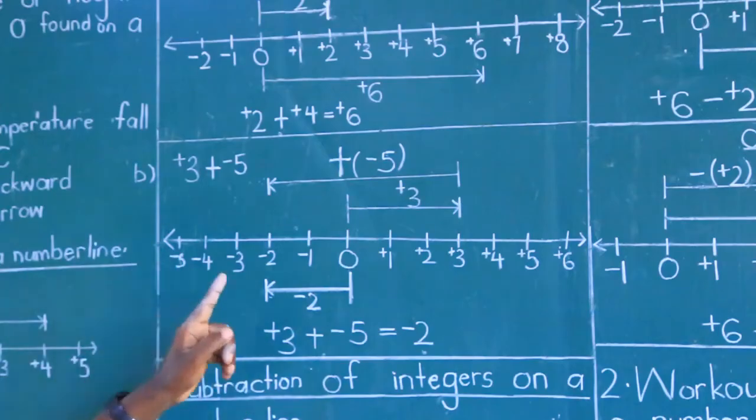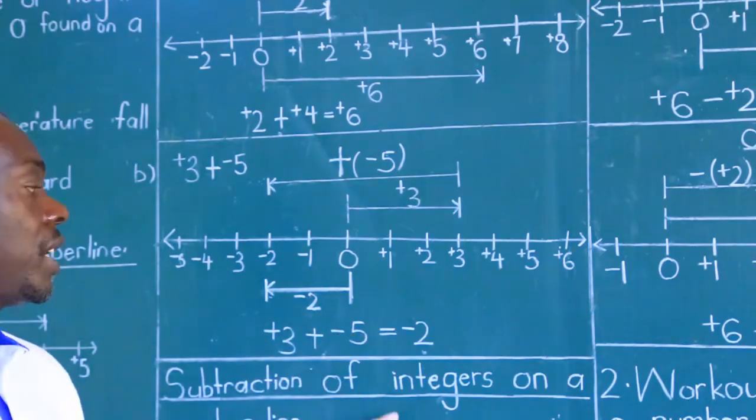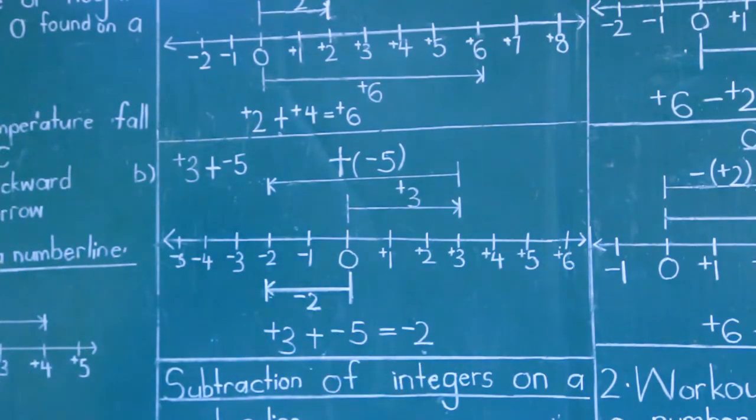Therefore, say positive 3 plus negative 5 equals negative 2. And in that way, you have answered. So the work concerning addition of integers on a number line can be answered following these 2 examples.